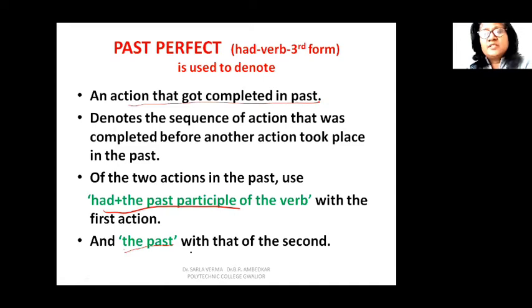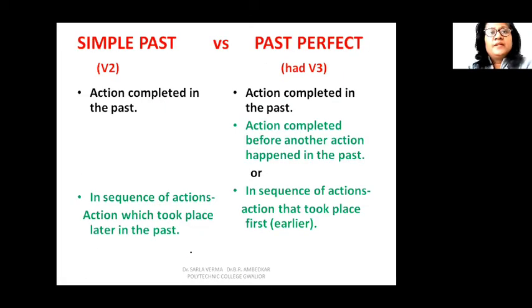So any action which happened in the remote past, it has got no connection with the present, or when we want to show the sequence of tenses, a sequence of actions, when both the actions happened in the past, then we use past perfect with the earlier action and simple past with the later action. So this is simple past versus past perfect.